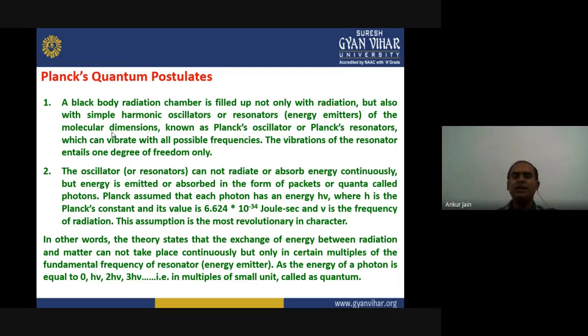The energy can be emitted or absorbed in the form of energy packets, known as quanta or photons. These were postulated by Planck. Planck assumed that each photon, or each packet of this energy, has an energy equivalent to h nu, where h is Planck's constant and nu is the frequency of radiation. The value of Planck's constant is 6.624 into 10 to the power minus 34 joule second.